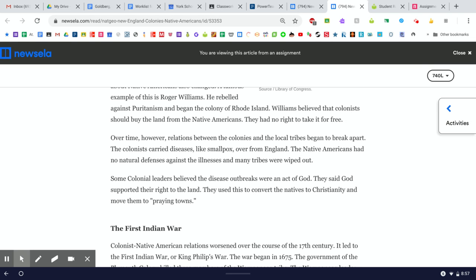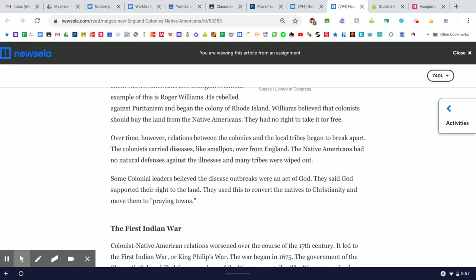Over time, however, relations between the colonies and the local tribes began to break apart. The colonists carried diseases like smallpox over from England. The Native Americans had no natural defenses, no immunity. That's what natural defenses are, immunity against the illnesses, and many tribes were wiped out. Some colonial leaders believed the disease outbreaks were an act of God. They said God supported their right to the land.